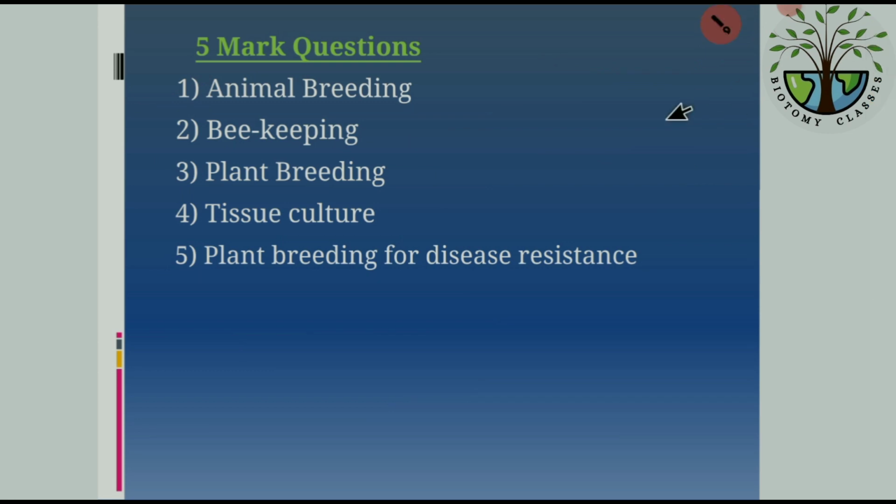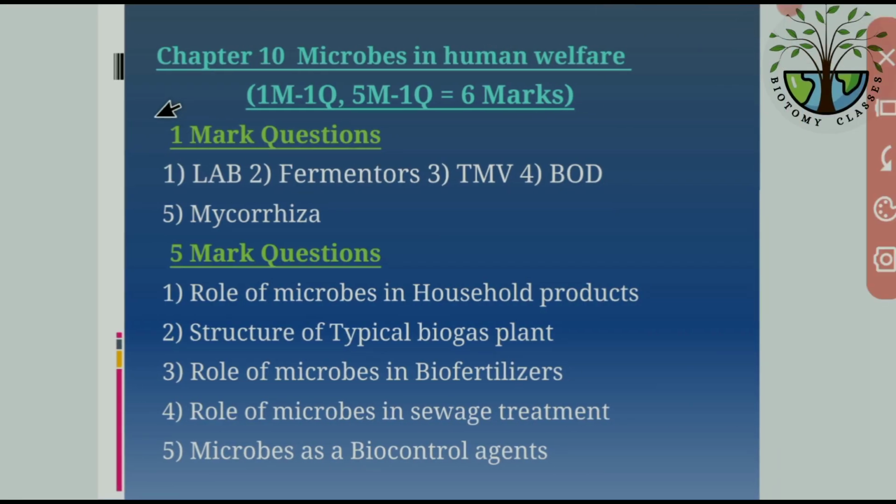Clear? Next chapter, that is microbes in human welfare. In this chapter we deal with 6 marks, that is 1 mark 1 question and 5 mark 1 question. In the 1 mark question they mainly ask you to expand a given code, write the definition of a word, or they ask MCQs.